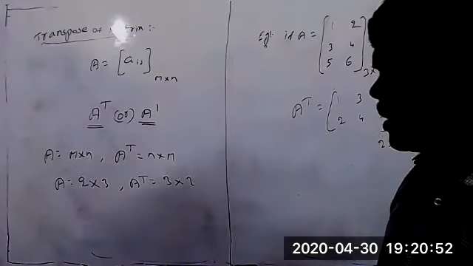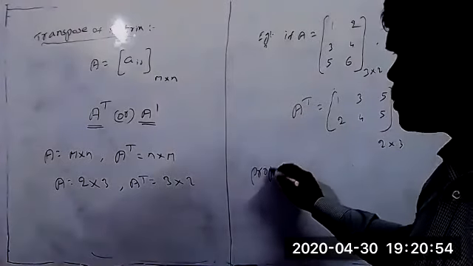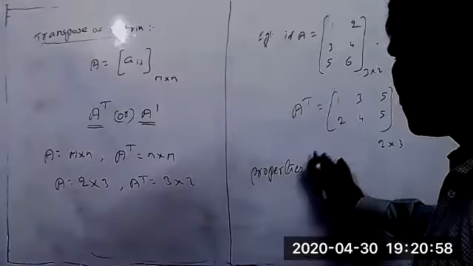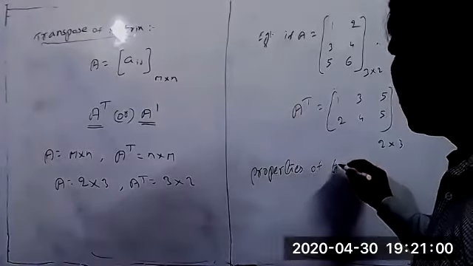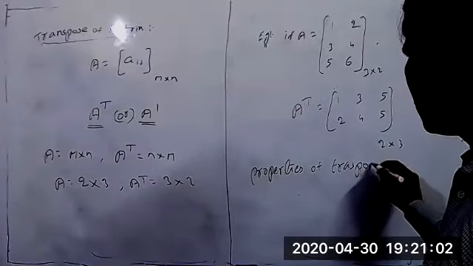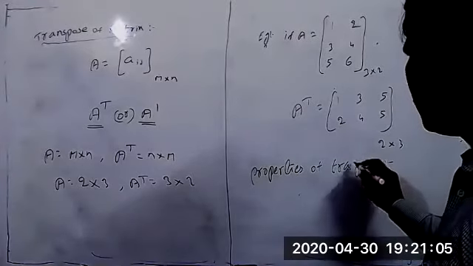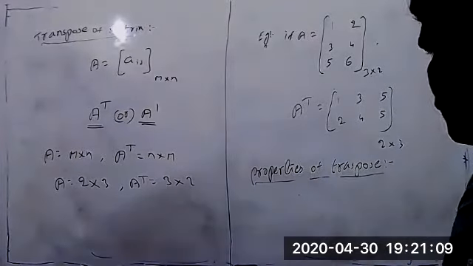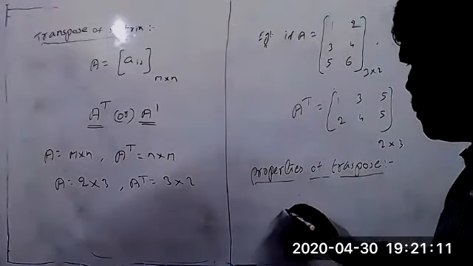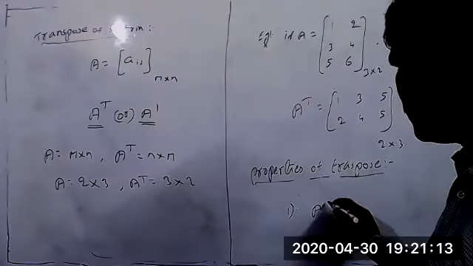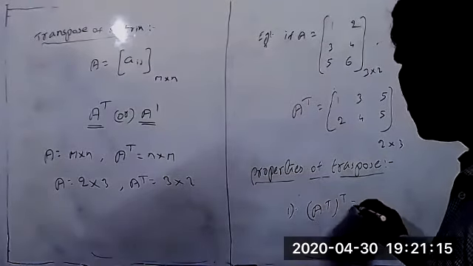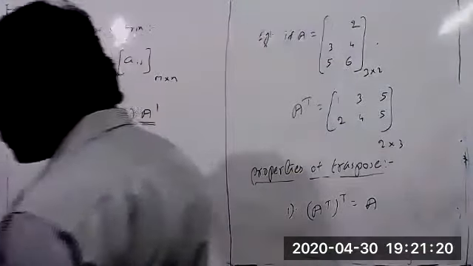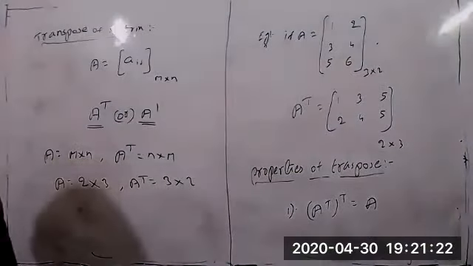Now we can write a few properties of transpose. First one: A transpose whole transpose always equals A. Remember that one.